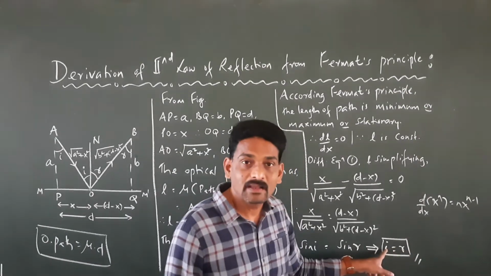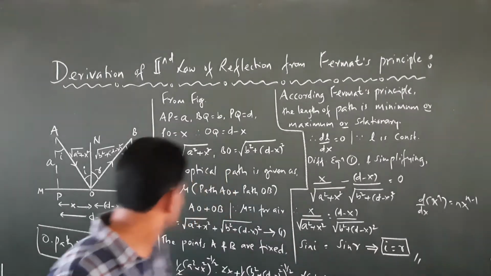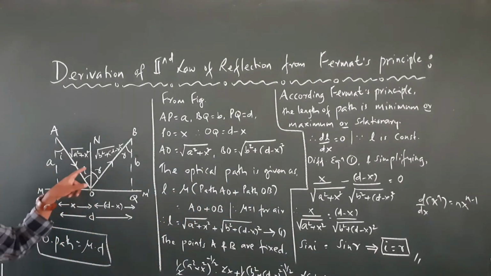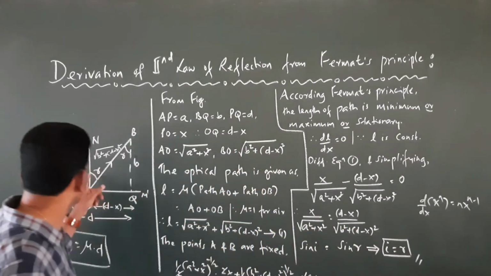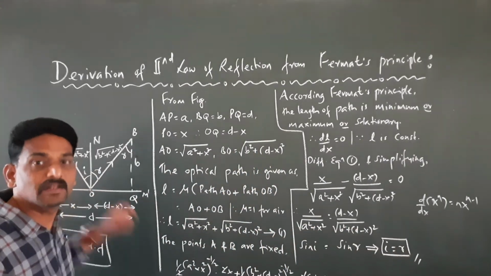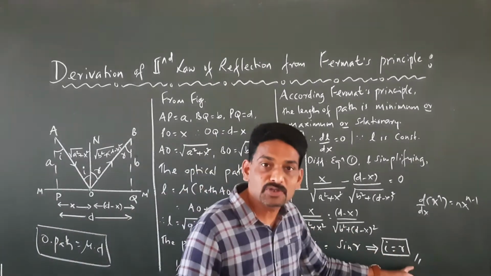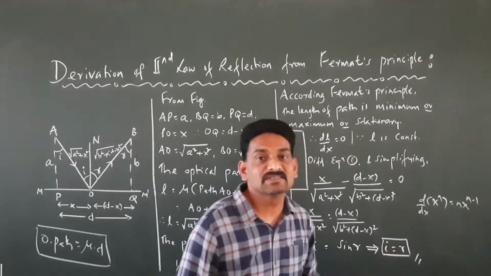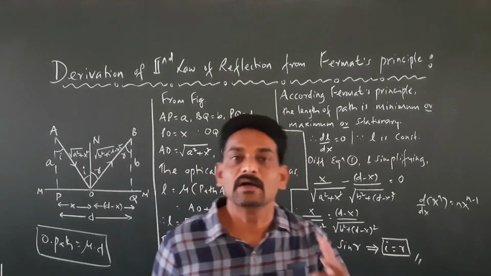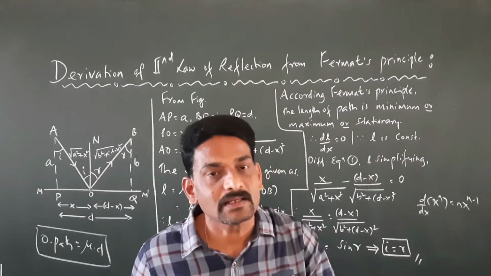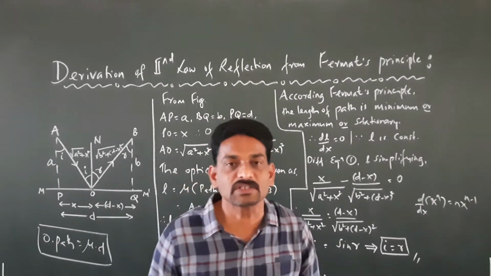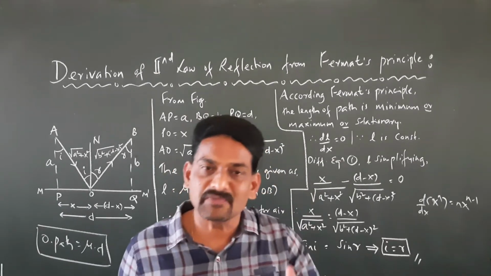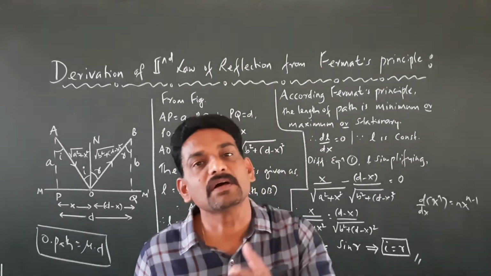What is I? Angle of incidence. What is r here? Angle of reflection. So we come to the conclusion that angle of incidence is equals to angle of reflection. That is exactly the second law of reflection. As per the second law of reflection, we know that the angle of incidence is equals to angle of reflection.